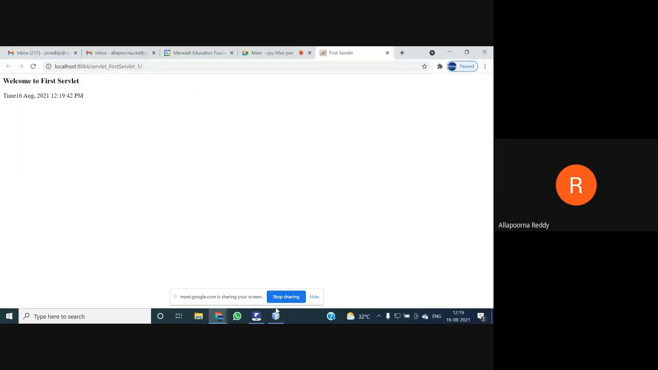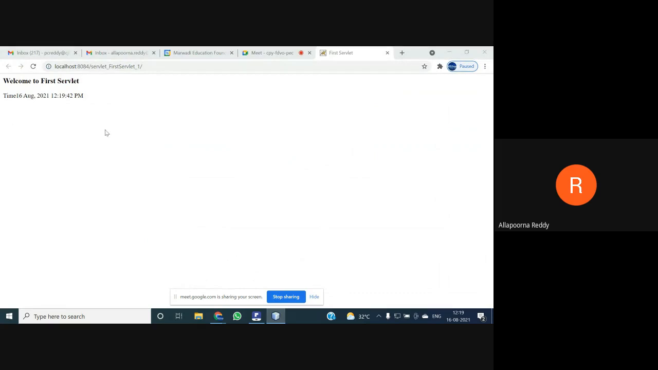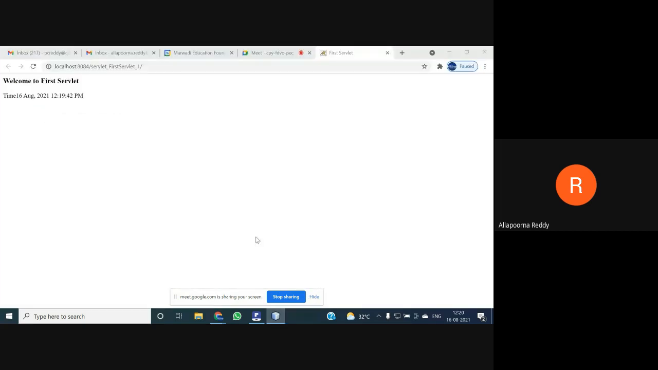Whatever we have given, welcome to servlet, yes, I have given it as out.println. And what are we getting? We are asking it to print the date by using a function called the date function, and it's also taking date, month and year. As you can check in the code, we mention a new date and time also be incorporated. So we are going to get both as output, and the date and time, everything is going to be taken in the web URL.